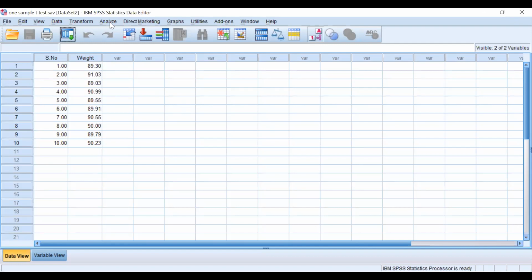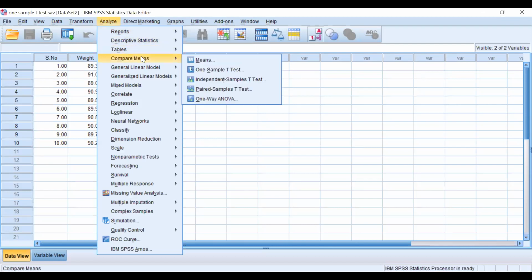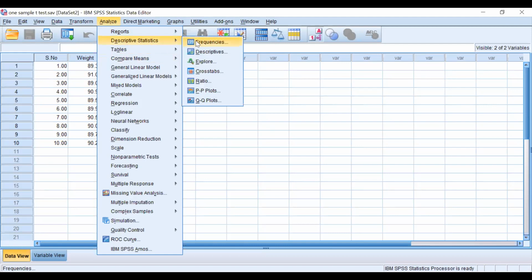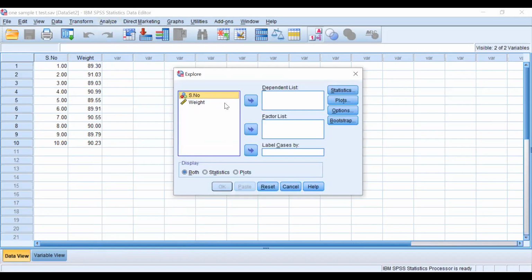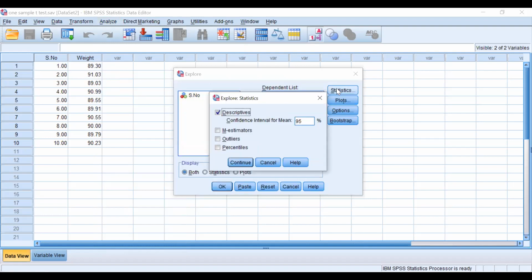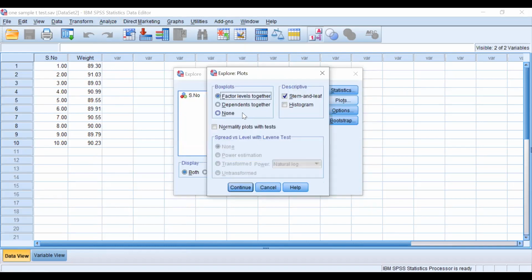What we will do? Would anybody tell me? क्या करूँगी मैं? How should I start with that? First of all, normality. Analyze. कहाँ पर मिलेगी normality? Explore. But explore कहाँ है? Descriptive statistics. Very good. Explore. Then normality किसकी check करनी है? Weight. कहाँ पर है normality? Plots में. Sorry, plots. Okay. Histogram मुझे चाहिए नहीं, खाली normality test चाहिए मुझे, because लिखा normality plots में tests. Okay. Continue.